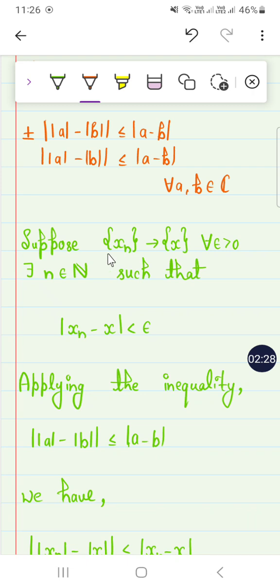What we have to prove is that if we have a convergent sequence, then the absolute value of this convergent sequence is also convergent, right? Suppose xn converges to x. Then for all epsilon greater than 0, there exists n in the natural numbers such that mod of xn minus x is less than epsilon. This is the definition of a convergent sequence, right?